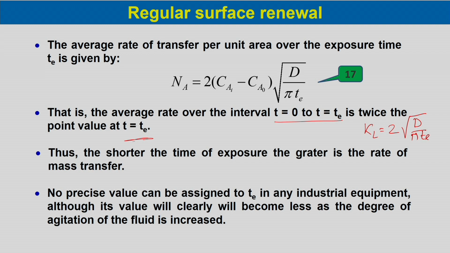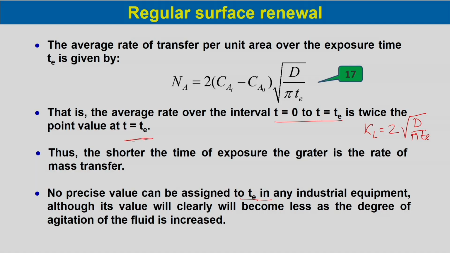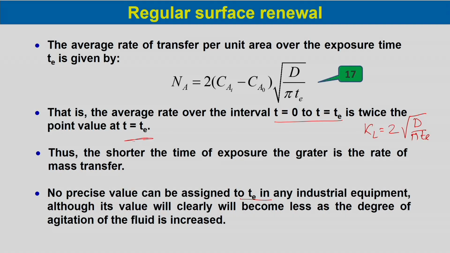Now, no precise value can be assigned to Te in any industrial equipment, although its value will clearly become less as the degree of agitation of the fluid is increased. So, as the turbulence in the fluid increases, the time of exposure will essentially decrease. There is no particular value which can be assigned to any industrial equipment.